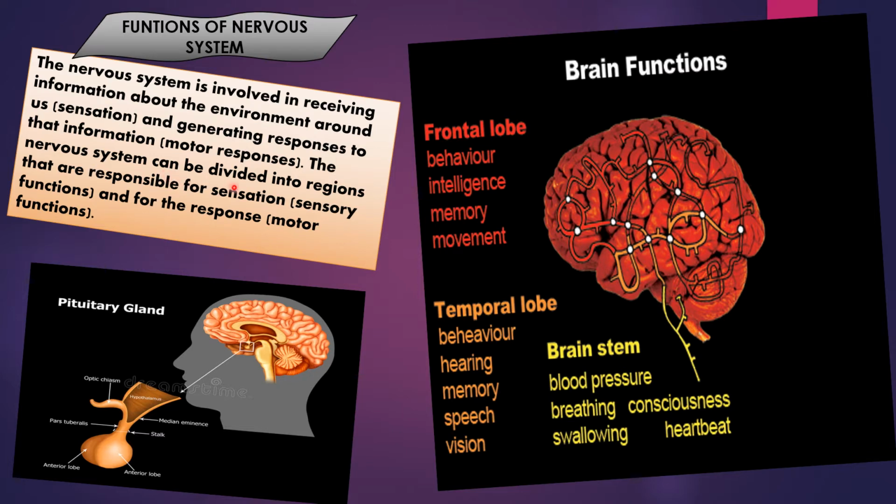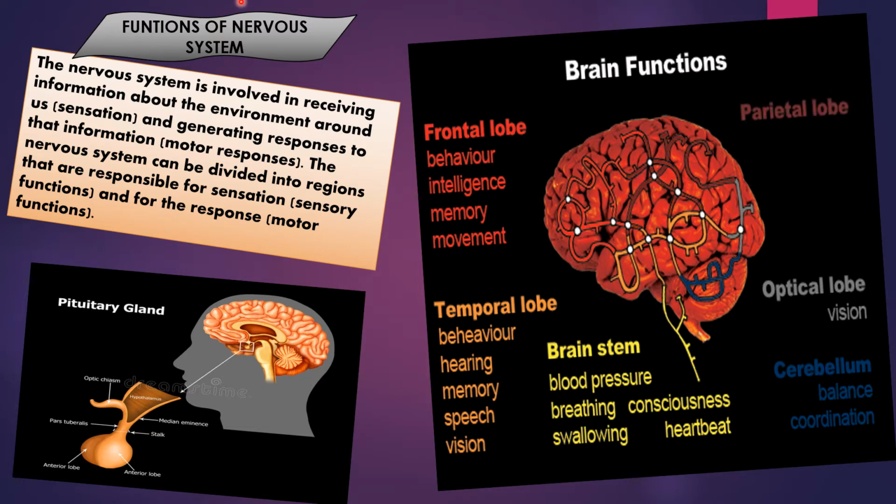The nervous system can be divided into regions responsible for sensation and for the response, that is, motor functions; those responsible for sensation are called sensory functions. So you can say that the nervous system acts as a complex information system with all the necessary means for the reception, processing and communication of information.